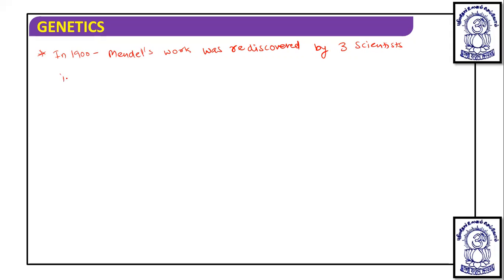That is Carl Correns, Hugo de Vries, and Tschermak.